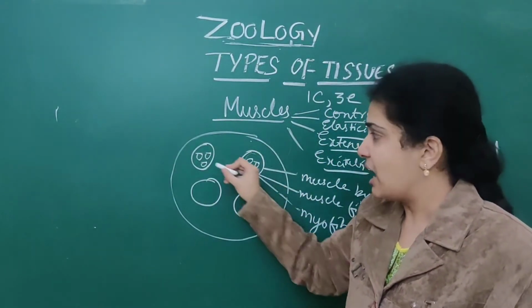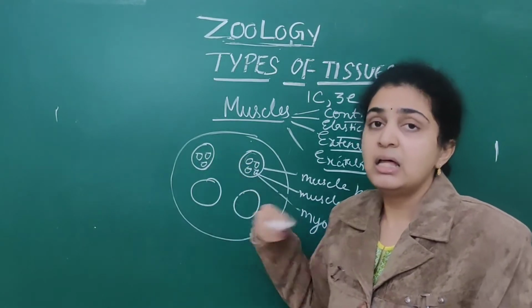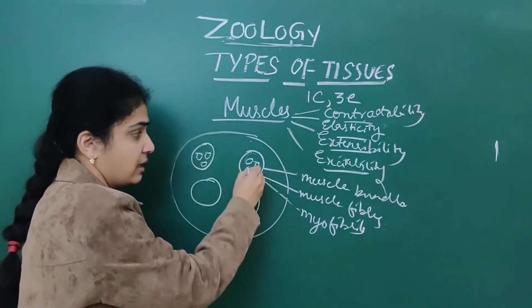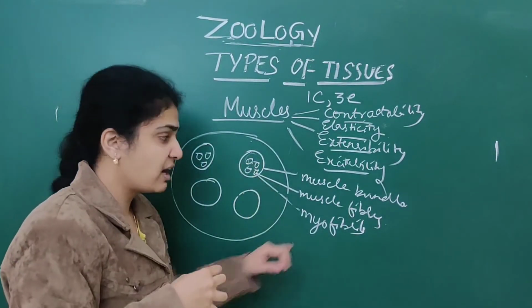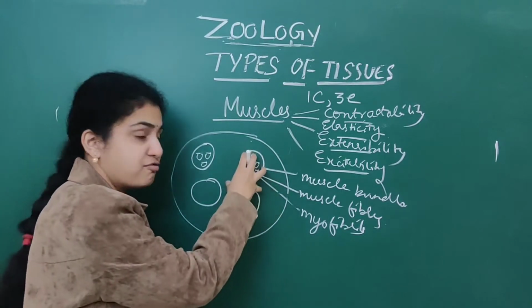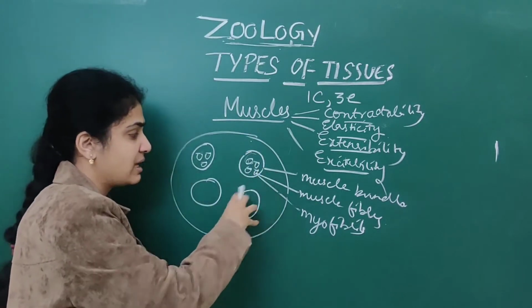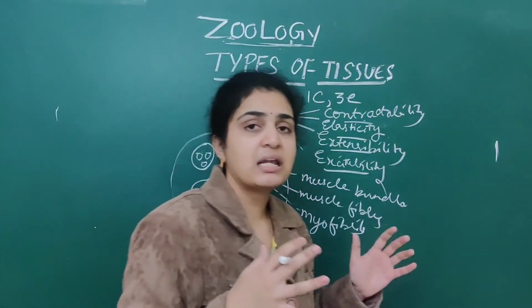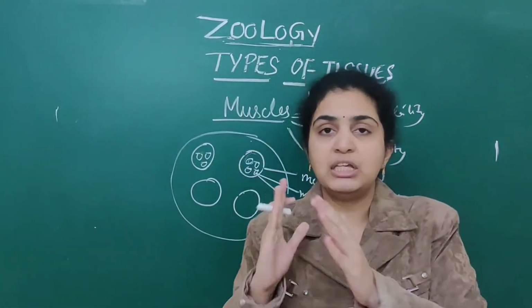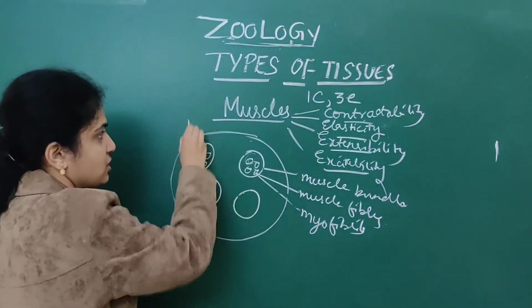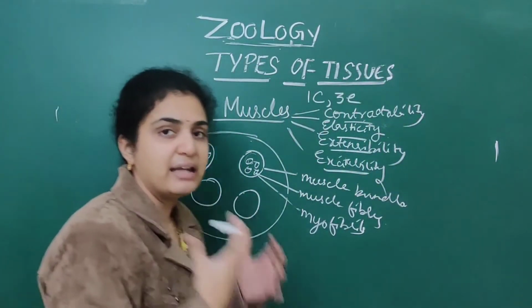Under each muscle bundle, there are numerous muscle fibers, and in the muscle fibers, myofibrils are present. These myofibrils are arranged alternately to each other, like light band, dark band.